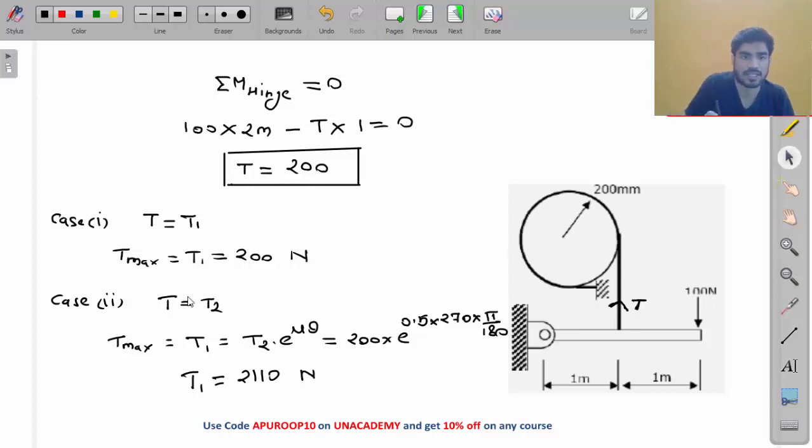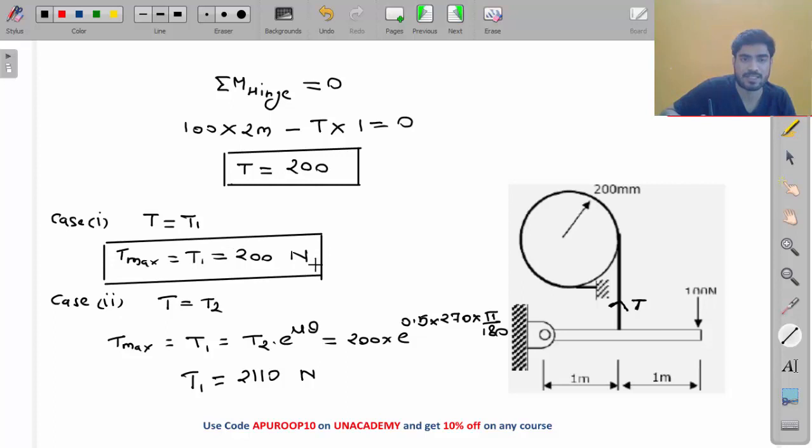In one case I considered that whatever we calculated is T1. So T1 max will be maximum 200 Newton. And in the second case I am considering this to be T2. So if this is T2, then T1 is coming 2110 Newton.